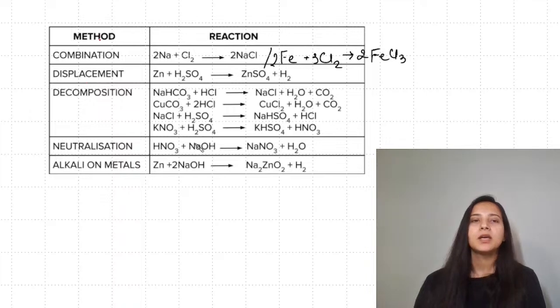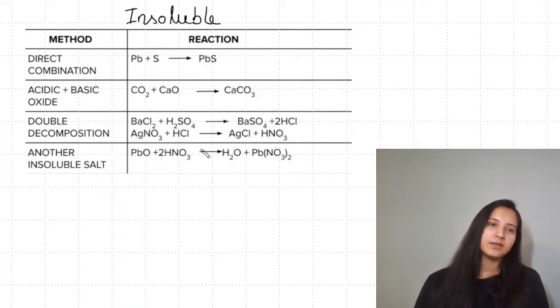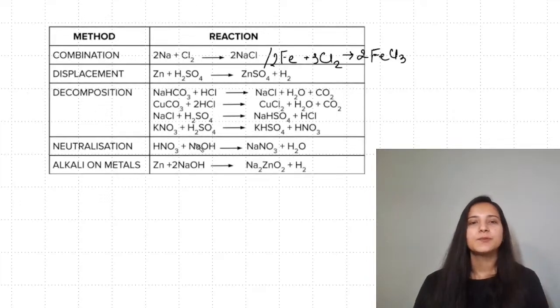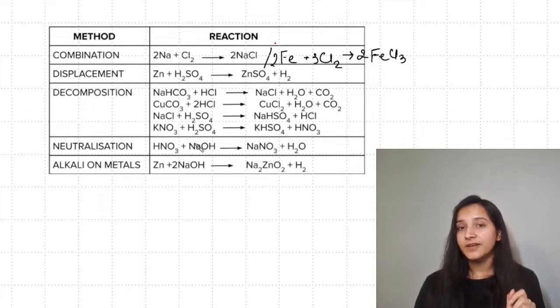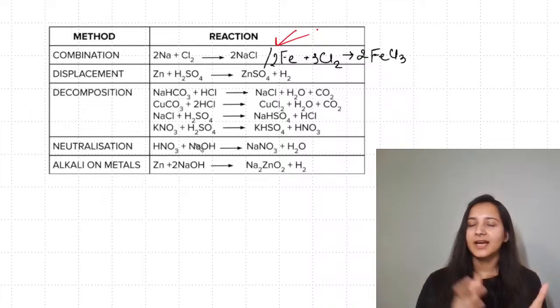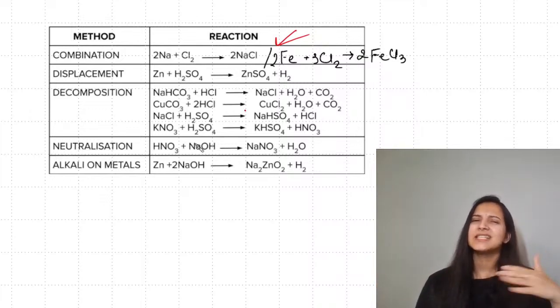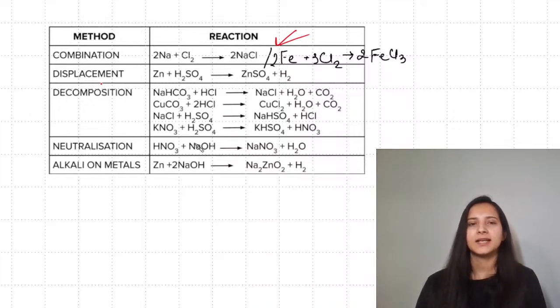upcoming board exam. Method of preparation of salt is very important. At least one question you are getting from these two slides. Speaking about the combination one, sodium chloride is not a good choice. Again, ferric chloride, the board loves to ask this question to you people from here, that when iron is combining with chlorine, you are getting ferric chloride. This is very important. You will see the repetition and you also will understand.